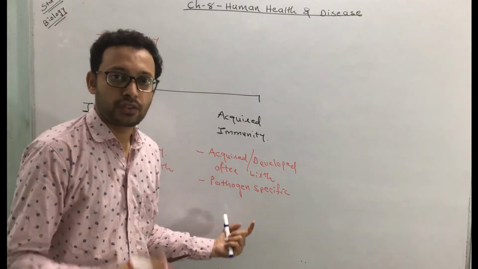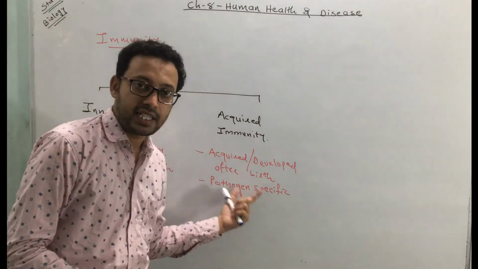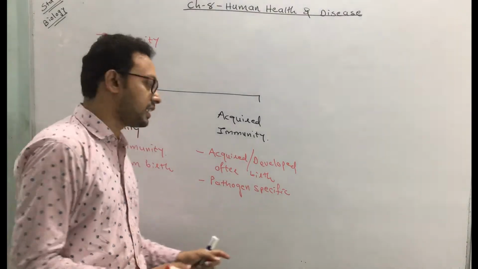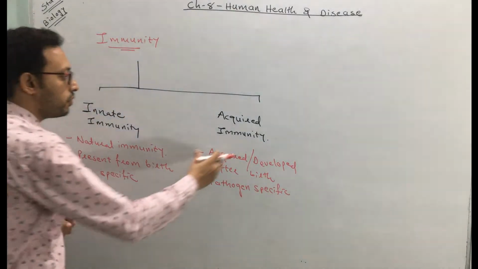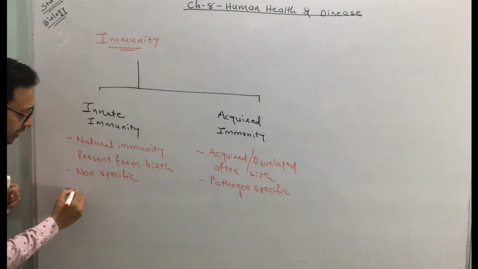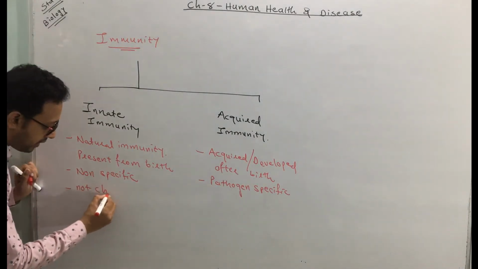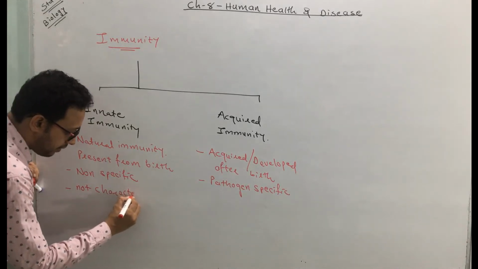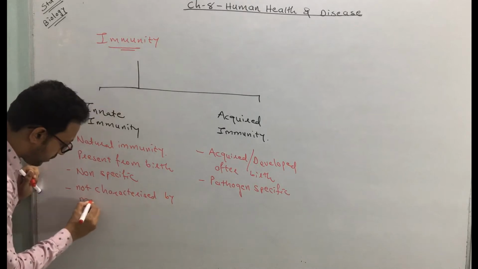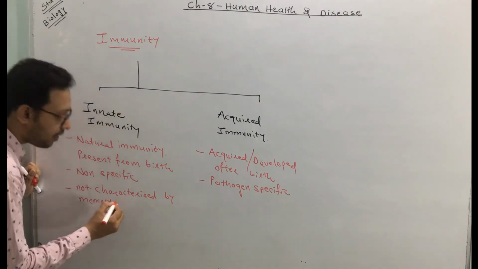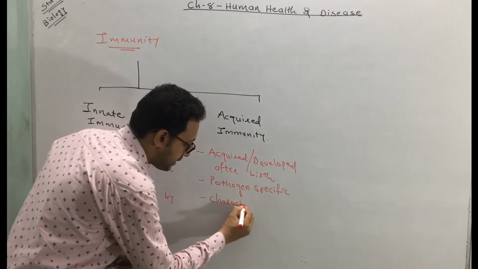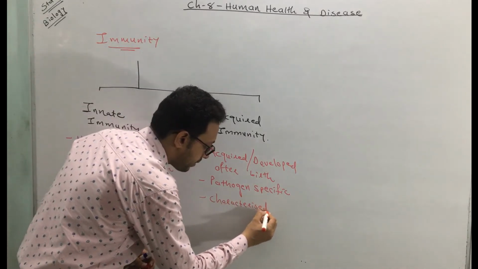Like for an example, rhinovirus. So that indicates that it is a pathogen specific immunity. So this is the second difference which exists between the innate immunity and the acquired immunity. Innate immunity is not characterized by memory cells or memory, but the acquired immunity is characterized by memory.